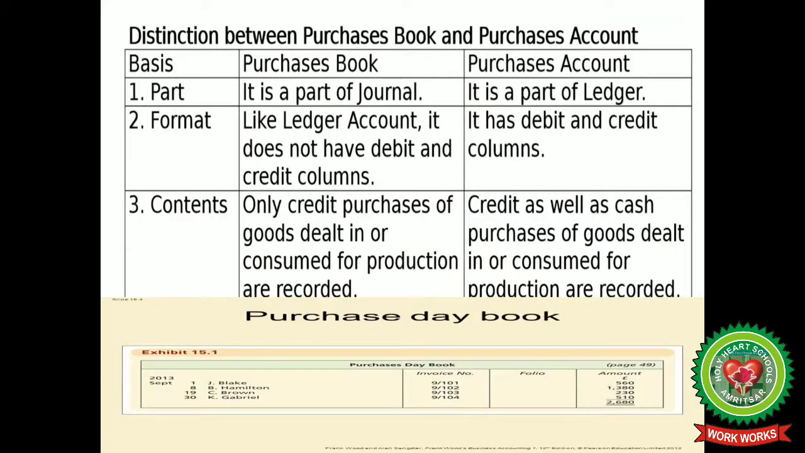So there is a difference between making a purchase ledger account and a purchase book. Purchase book is a part of journal and purchase account is a part of ledger. Like a journal, the purchase book does not have debit and credit columns, but purchase account has debit and credit columns. Purchase book records only credit purchases of goods, but in purchase account we record both credit as well as cash purchases of goods dealt in or consumed for production.